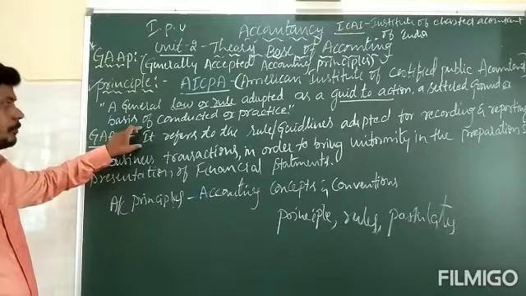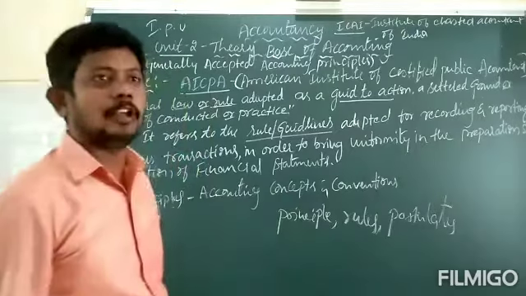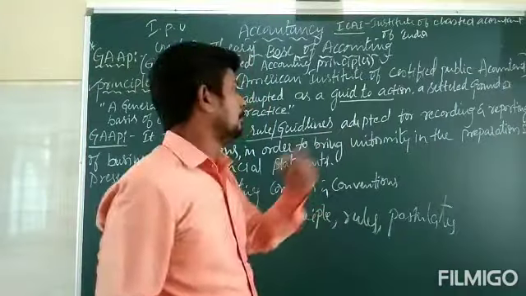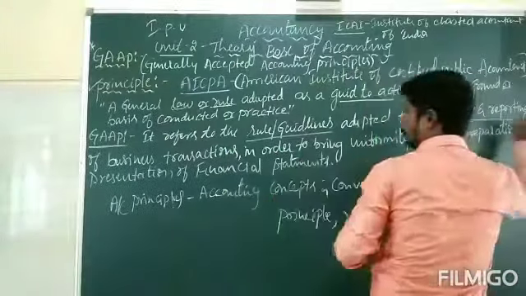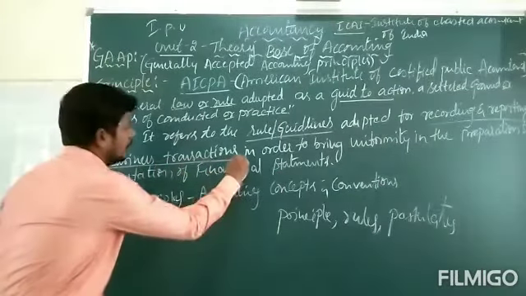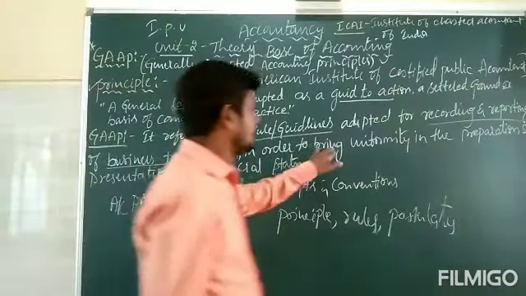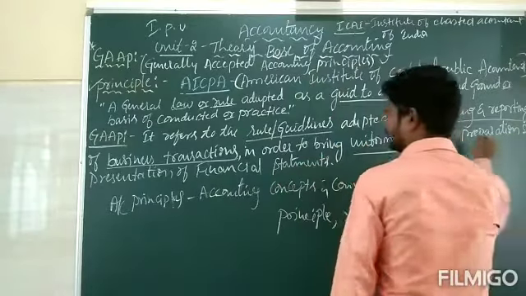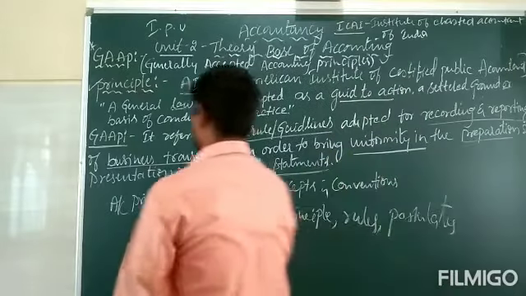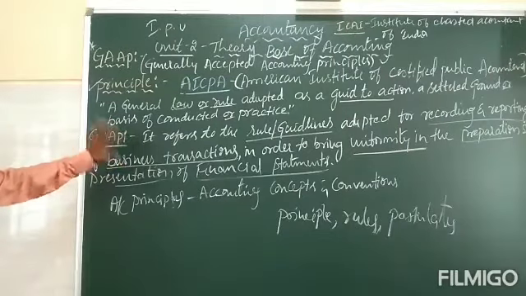It refers to the rule or guidance. Generally accepted accounting principles refer to certain rules or certain guidance adopted for recording and reporting a business transaction, in order to bring uniformity in the preparation and presentation of financial statements. That is called GAAP.